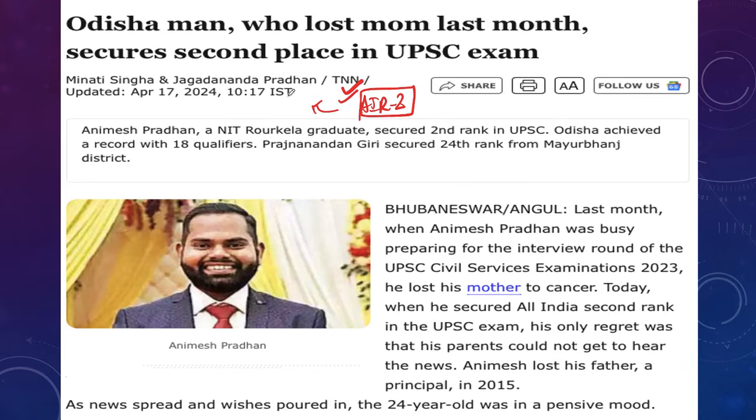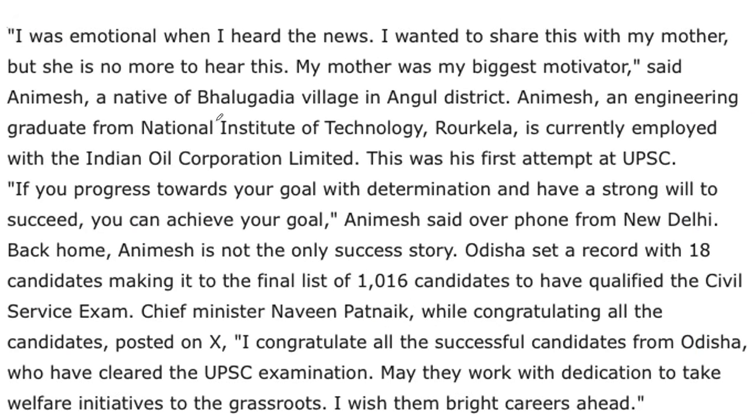Whereas Animesh Pradhan cleared this examination in his first attempt, and what is more interesting about him is the suffering he went through, especially after writing the mains exam. Before the interview, he lost his mother to cancer, and this was reported after he topped the examination in the Times of India newspaper, and his interview has been given very clearly.